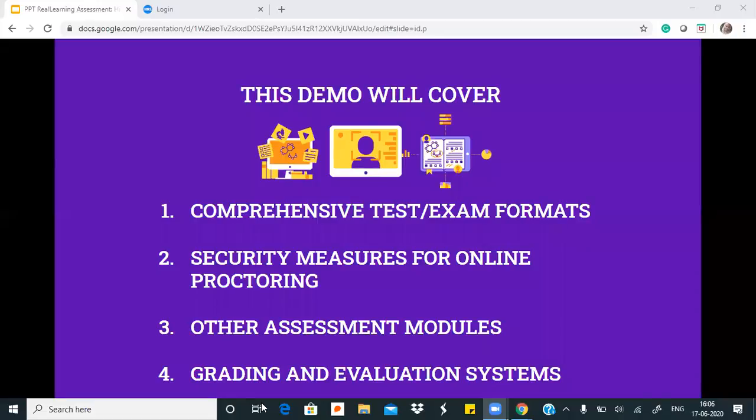So again, I will repeat myself. What I was trying to say was that this particular demo will cover 4 parts. We will be looking at how teachers can conduct exams and tests and quizzes, but also how they can conduct group projects and presentations, discussion board formats of tests, how they can be conducting all of that in a very seamless manner. Even holiday homework and regular homework formats teachers can conduct through our platform. So all of that I will be showing you.